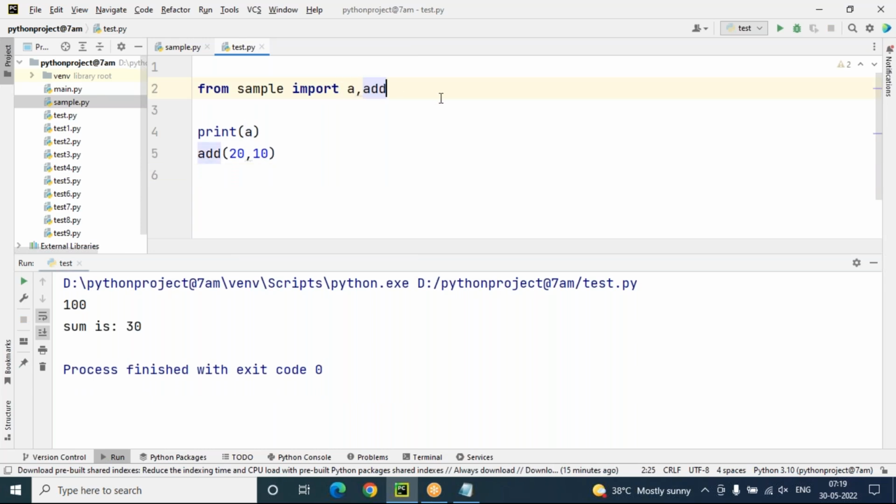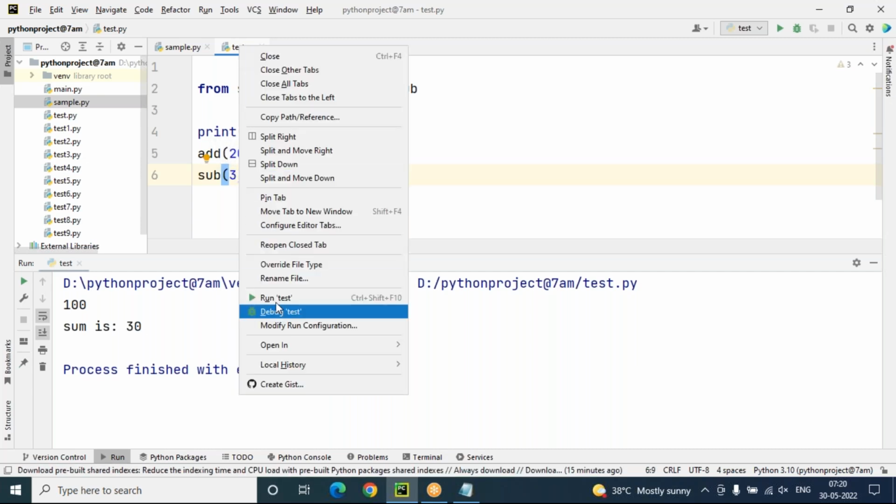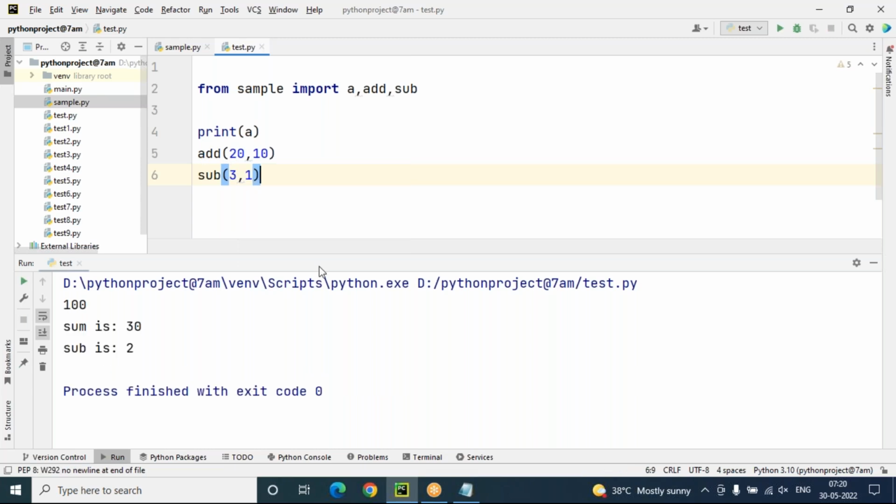Whatever members you are trying to access in your program, you can provide those member names on top, in the module import. So from sample import a, add, only what I'm using. Later, if you decide you want to access sub also, sir, then you can use sub also. Sub function I'm calling with 3 comma 1, subtraction is 2.